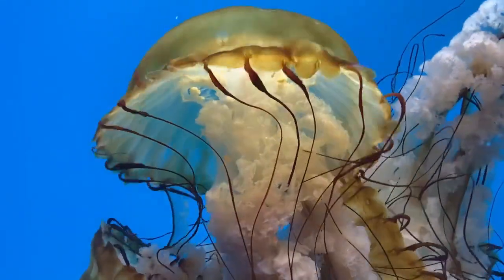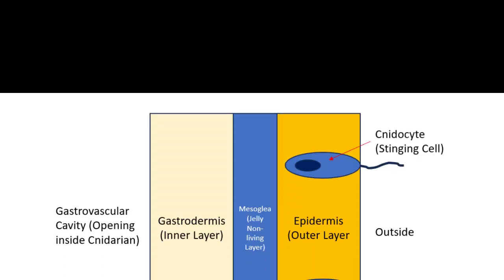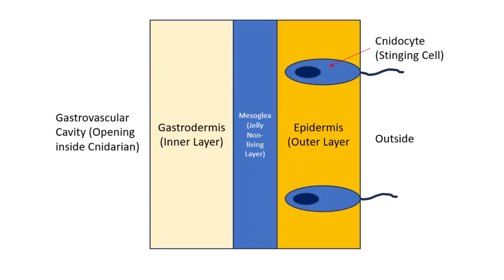The nervous tissue arrangement is important for sessile and slow-moving animals so that they can detect changes from any direction and respond accordingly. The gastrovascular cavity, which is the digestive cavity of cnidarians, acts as both the mouth and the anus. As food is brought into the cavity by the tentacles, the gastrodermis secretes digestive enzymes to break down food, and it gets absorbed through the tissue and the non-living mesoglea layer to the epidermis.